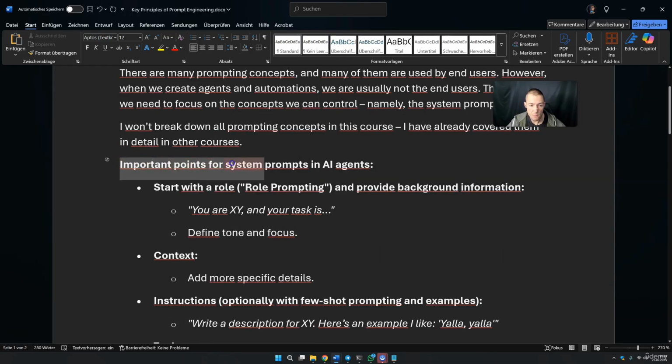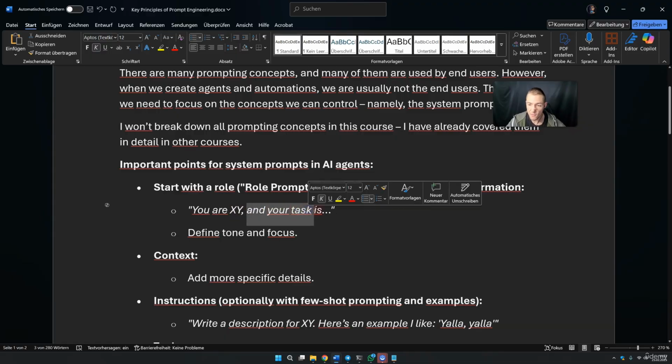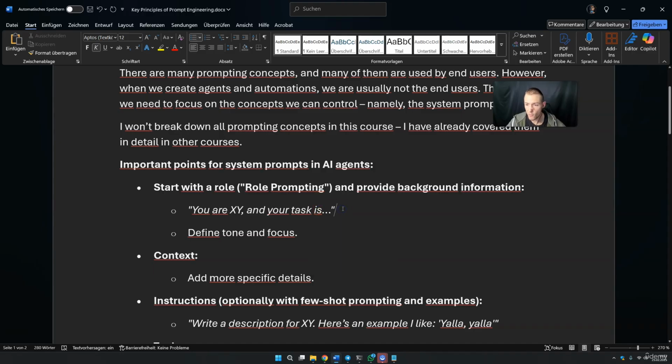Here are some important points for the system prompts in AI agents. We can start with the role prompting. Now, what's the role prompting? It's basically that we tell this thing what it's all about. For example, you are XYZ and your task is to do XYZ. So for example, you work for the company AI with Arnie and so on, just like you have seen in some previous videos. And then also this thing is important, define the tone and focus. We do this with the role prompting.